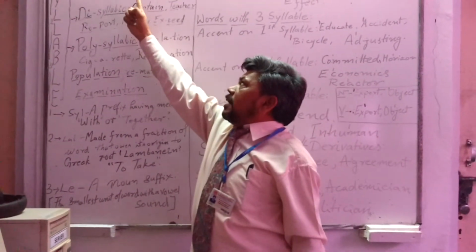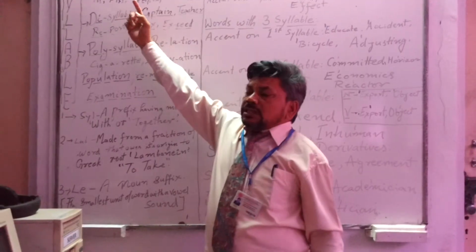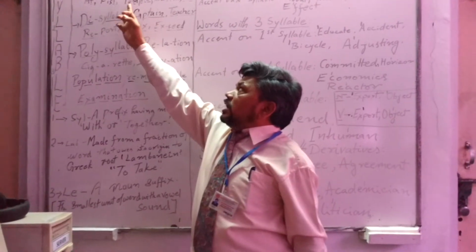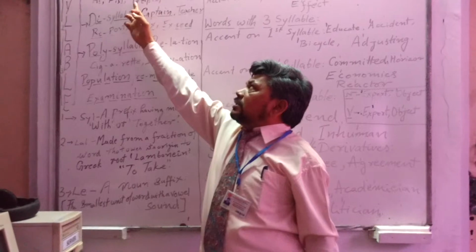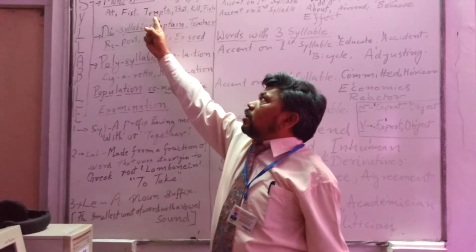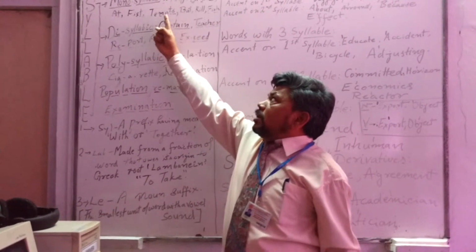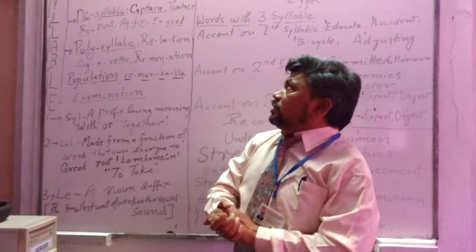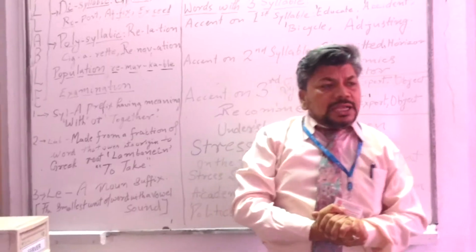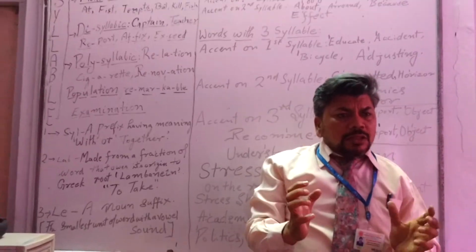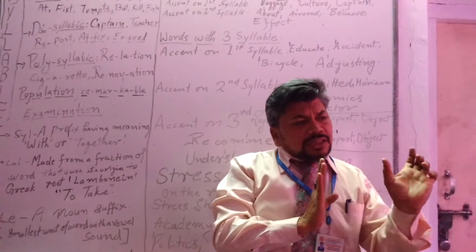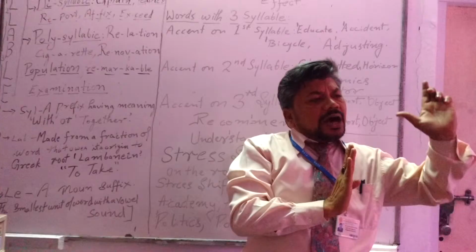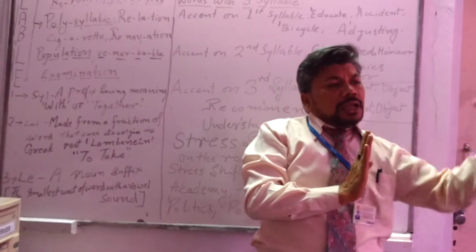Then here, tempts: t is consonant, e is vowel, and later on four consonant sounds m, p, t and s. So we find that at most four consonants can come in the final position after a vowel.